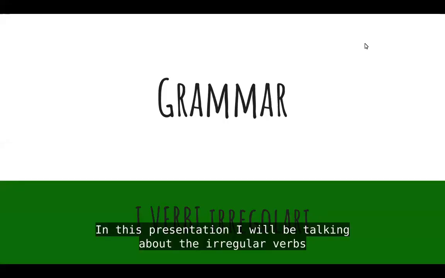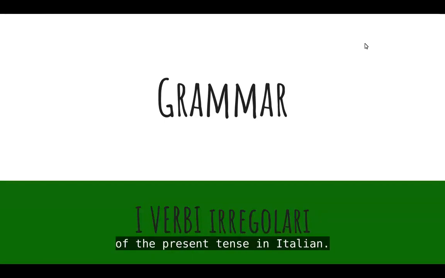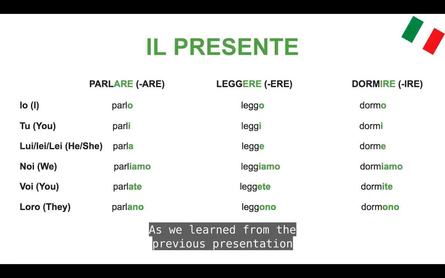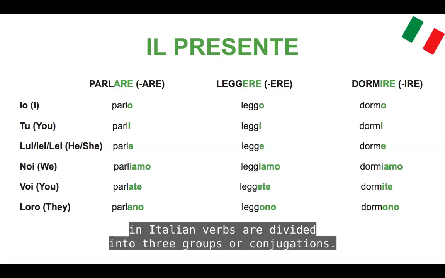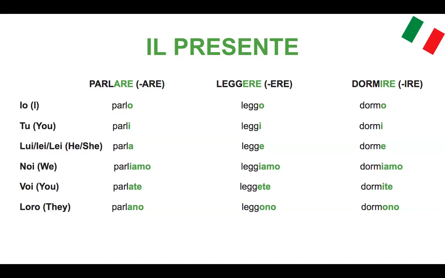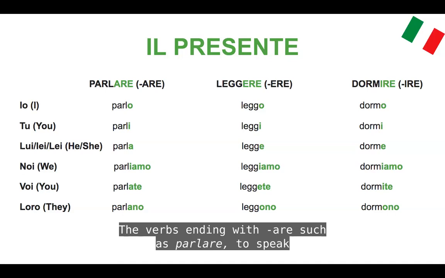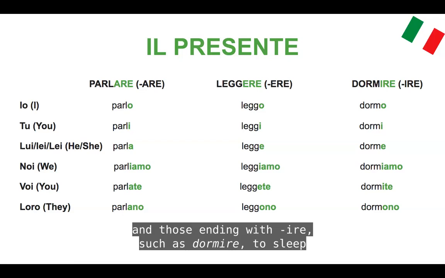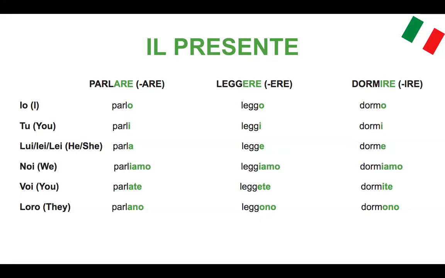In this presentation, I will be talking about the irregular verbs of the present tense in Italian. As we learned from the previous presentation, in Italian, verbs are divided into three groups or conjugations. The verbs ending with -are, such as parlare, to speak, those ending with -ere, such as leggere, to read, and those ending with -ire, such as dormire, to sleep.